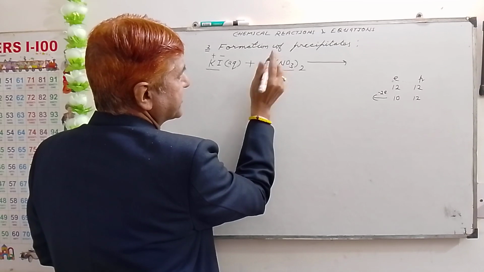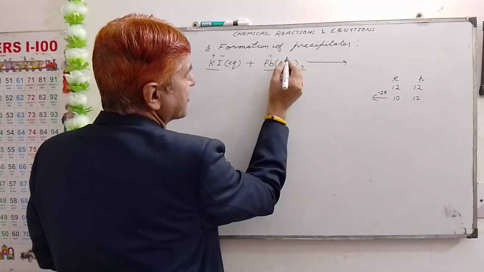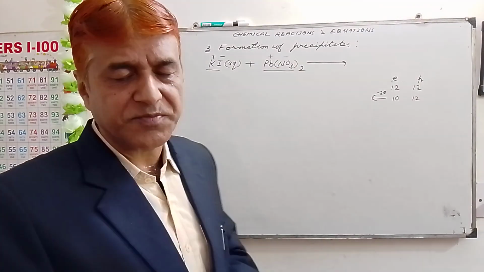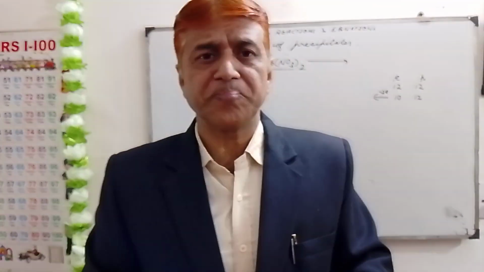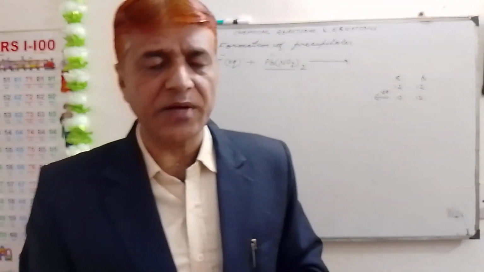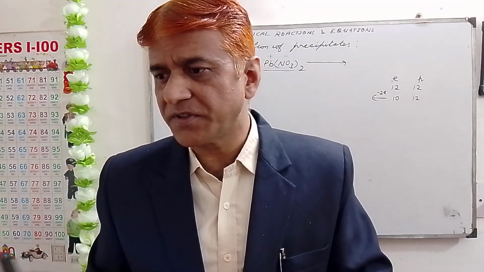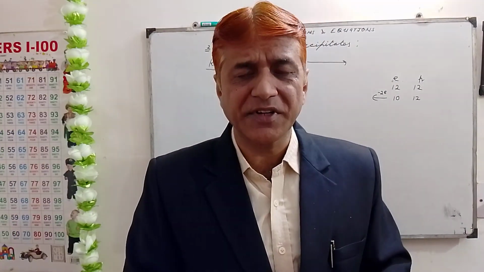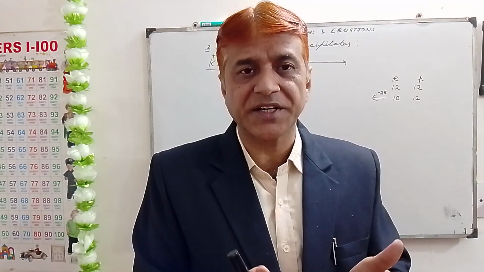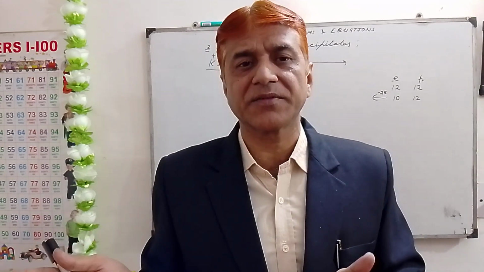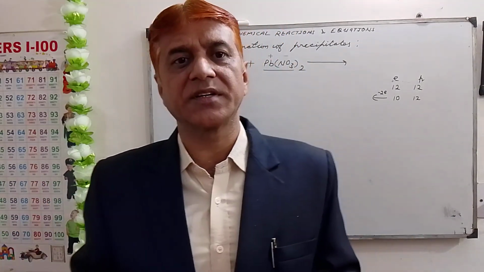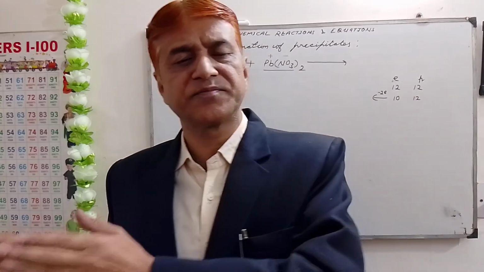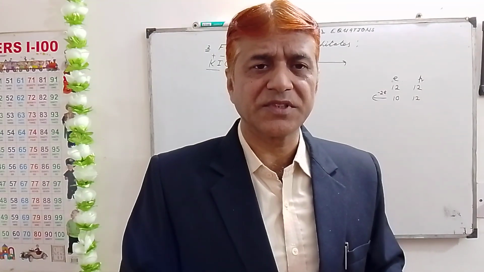Similarly, lead is the metal, and this is the non-metallic part, so the negative charge is over this part. My dear students, when you study chemistry, you must keep a periodic table with you. In the periodic table, the right side has non-metals and the left side has metals, and metals are more in number than non-metals. You must know this information.